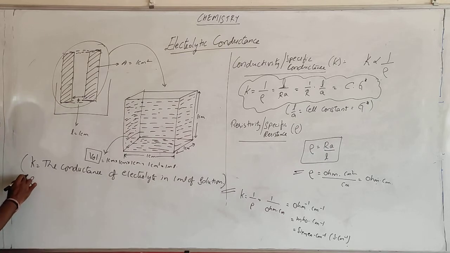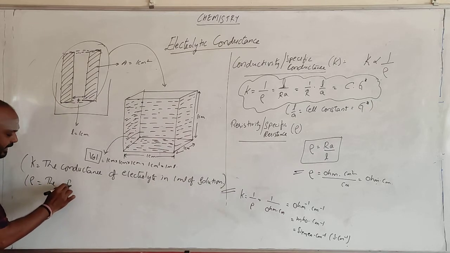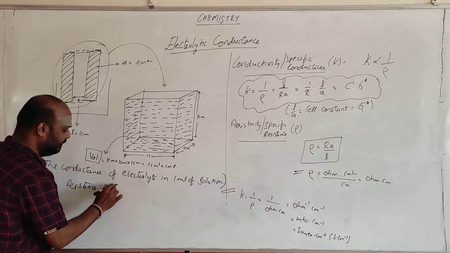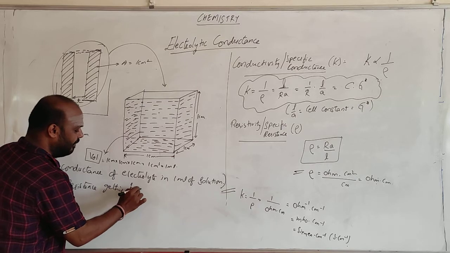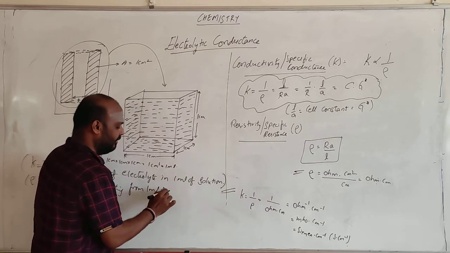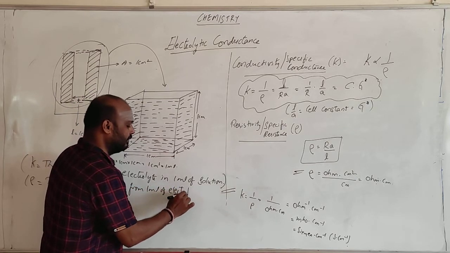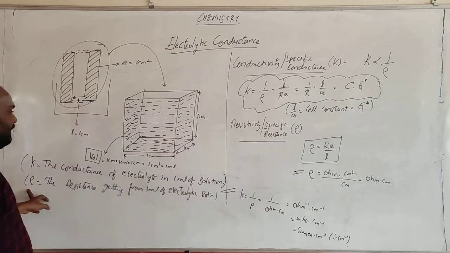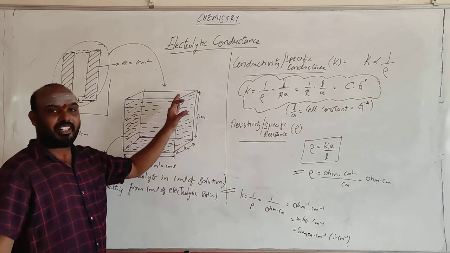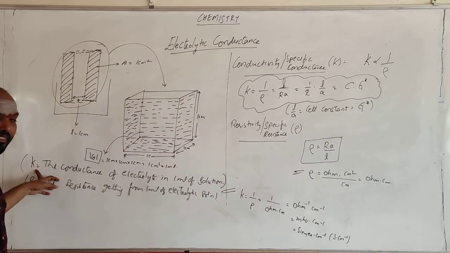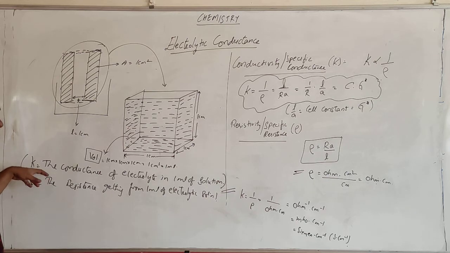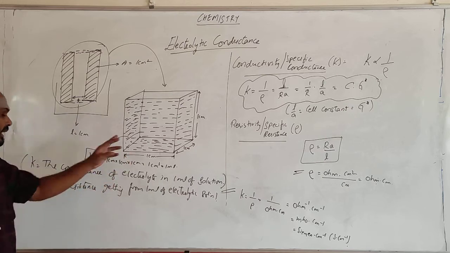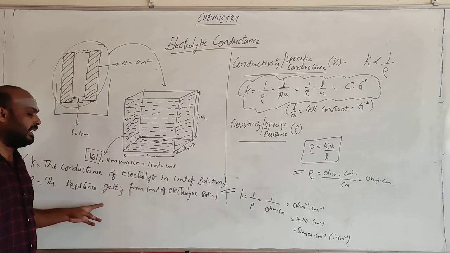Suppose you want resistivity? Resistivity is the resistance obtained from 1 ml of electrolyte solution. If you know the conductance, that is called specific conductance or conductivity. If you want to know the resistance offered by the 1 ml of liquid, that resistance is called resistivity.